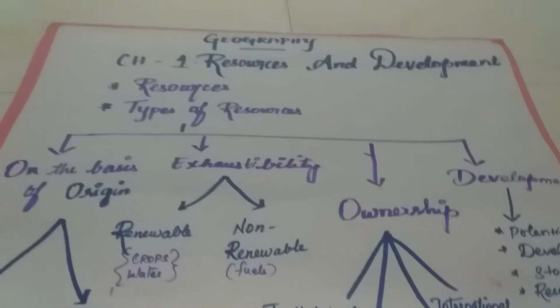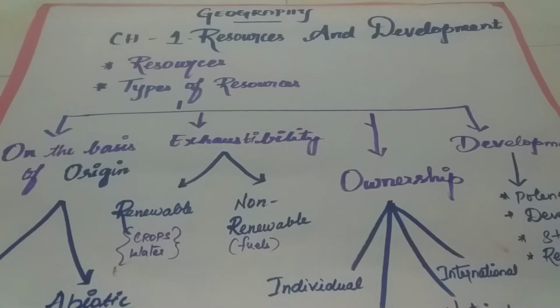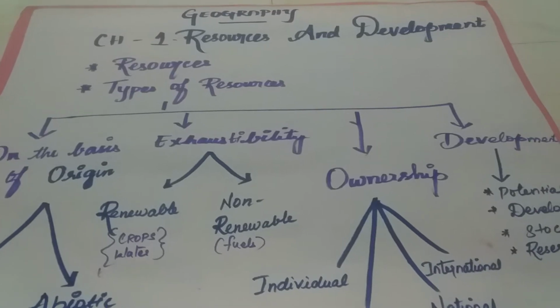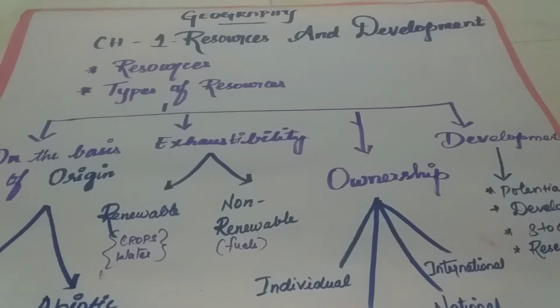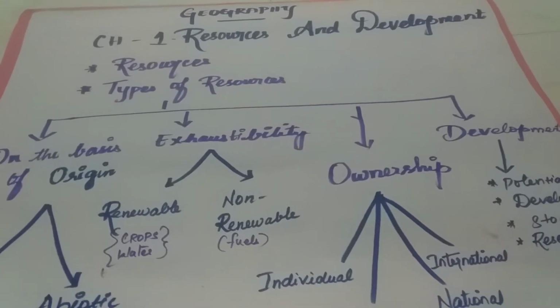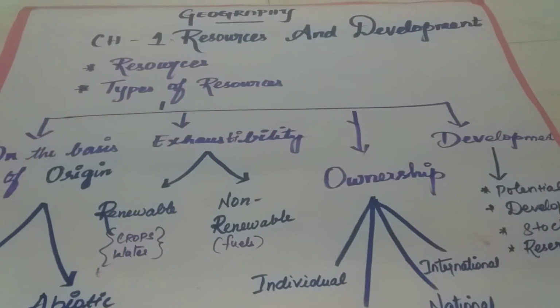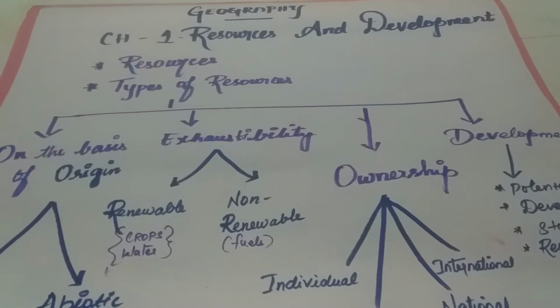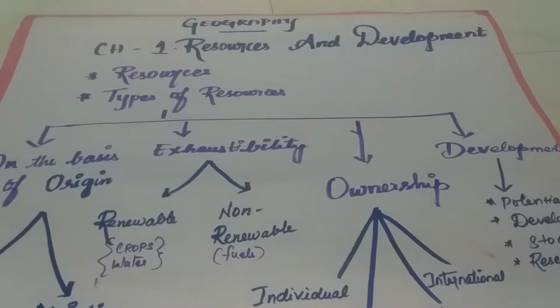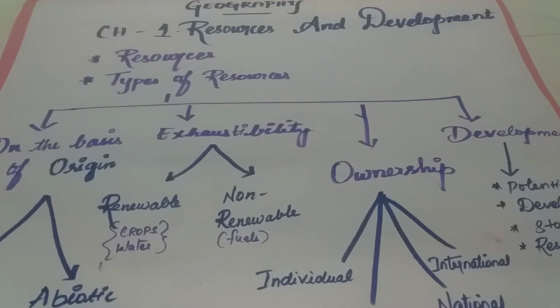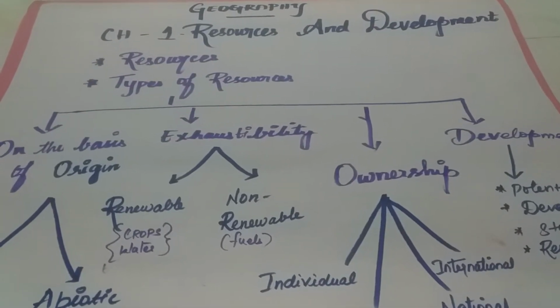Hi children, in the last class we saw power sharing. In political science, we have completed the first chapter. Let us revise that chapter. In power sharing we saw how power has been shared among different organs of government.